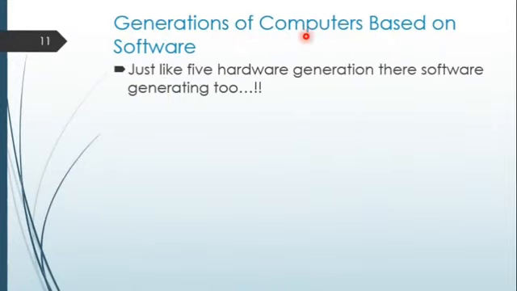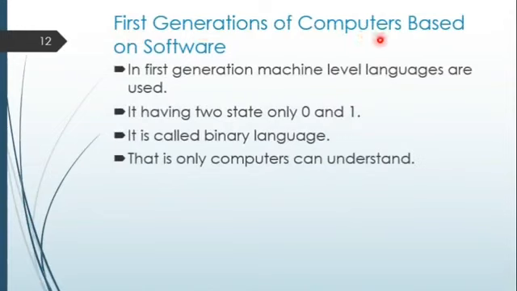Now generation of computers based on software. Just as we have learned about the hardware generations, there are five generations of hardware, and now it is the same for software too. Now first generation computers based on software. In this first generation, machine language is used, and it has only two states, 0 and 1.